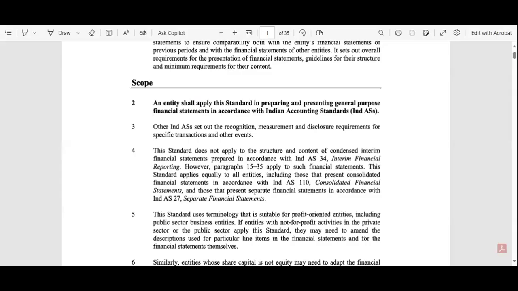Okay, so all the organizations, all the companies who at the end of the financial year prepare the financial statements, which is mandated by some regulators like SEBI, and the governments also mandate disclosing the financial information. While preparing them, the companies should follow AS1, the generalized guidelines provided by AS1.